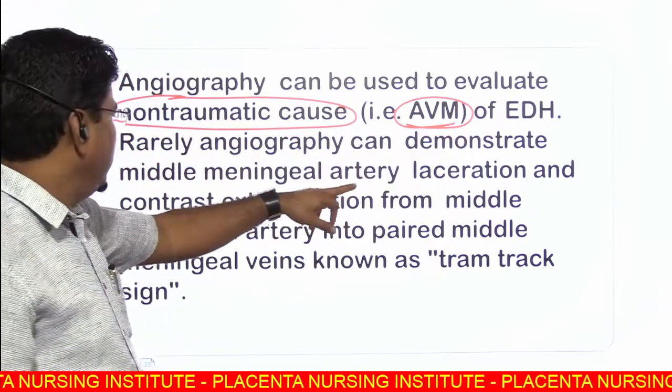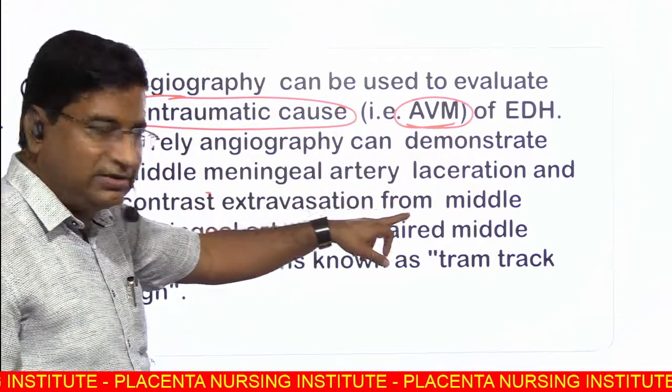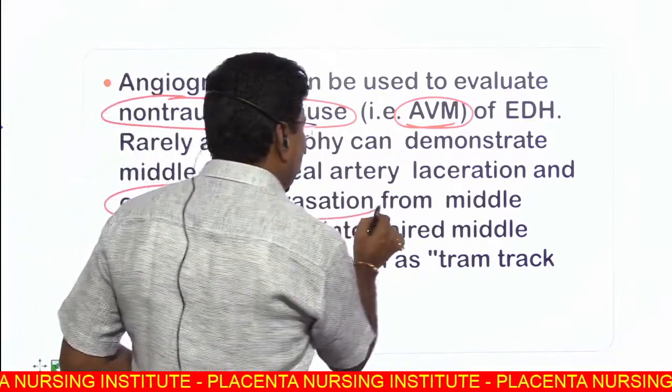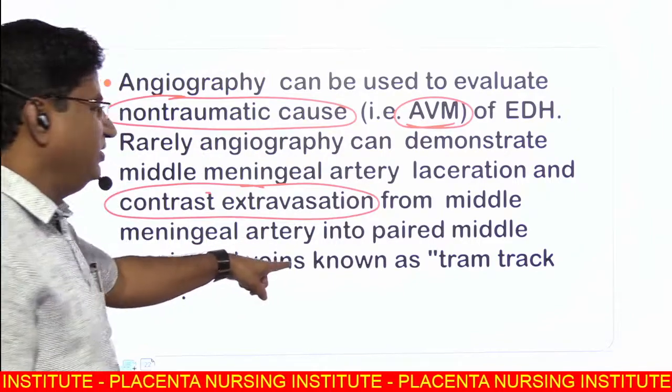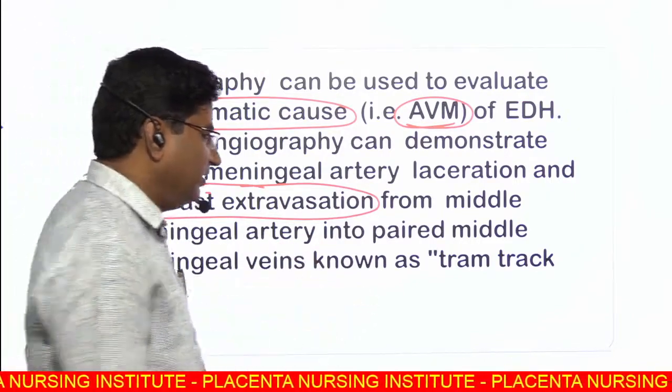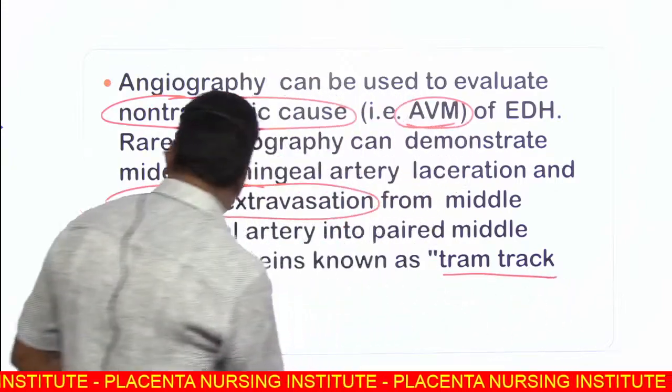Rarely, angiography can demonstrate middle meningeal artery laceration and contrast extravasation from the middle meningeal artery into the paired middle meningeal vein, known as the tram-track sign.